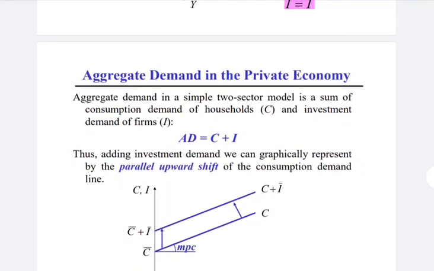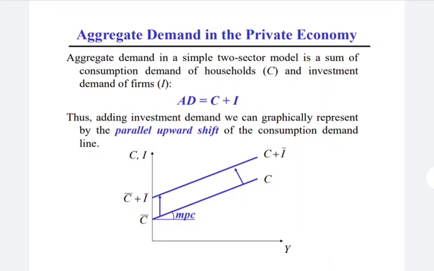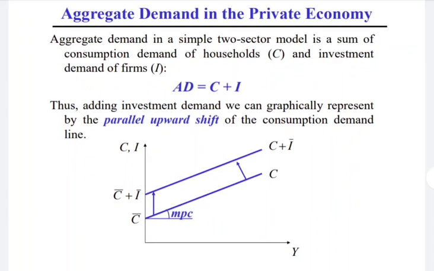Now we have studied both the consumption and investment. Now we form the aggregate demand of the economy. Here we see that the aggregate demand of the economy in a two sector private economy, in a two sector closed economy, will be the combination of the consumer expenditure and the investment expenditure. We study from the slide here. Aggregate demand in a simple two sector economy model is the sum of the consumption demand of the household and the investment demand of the investor.